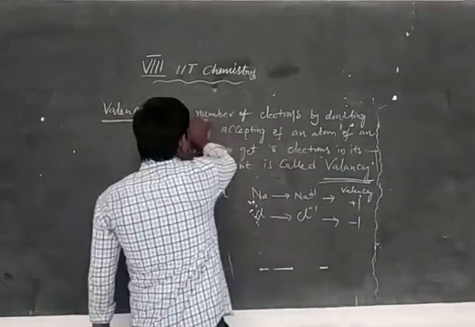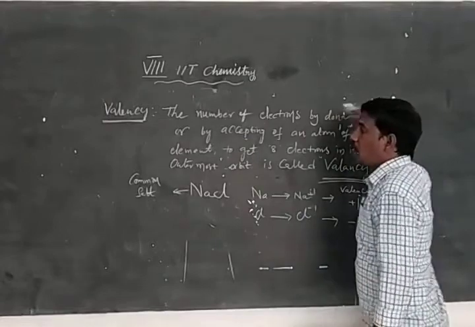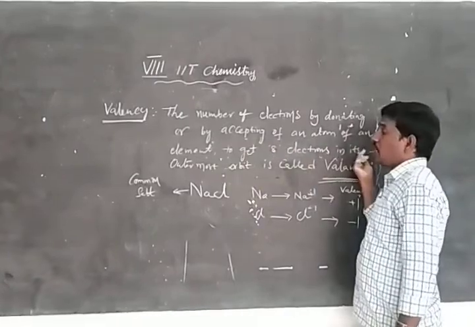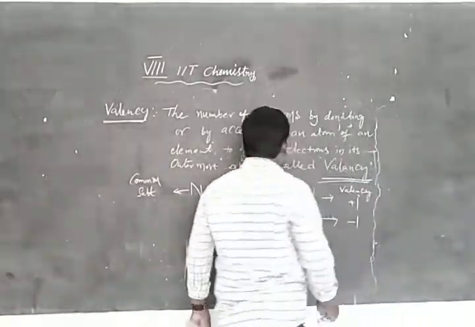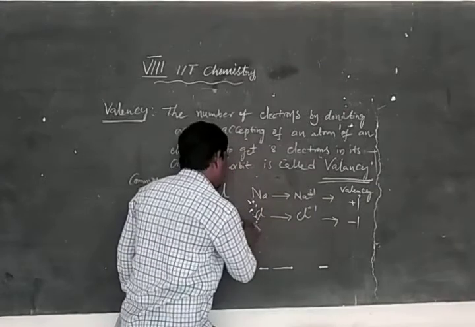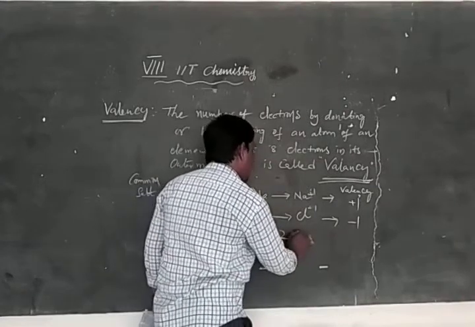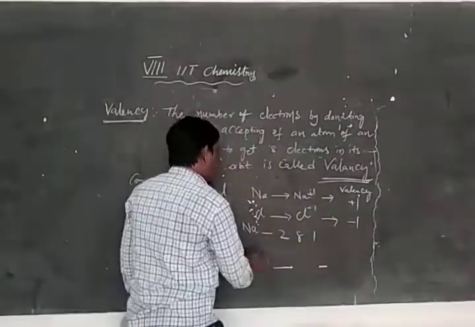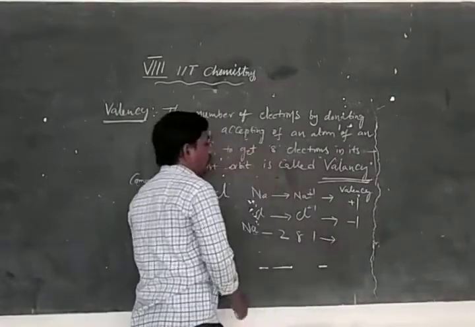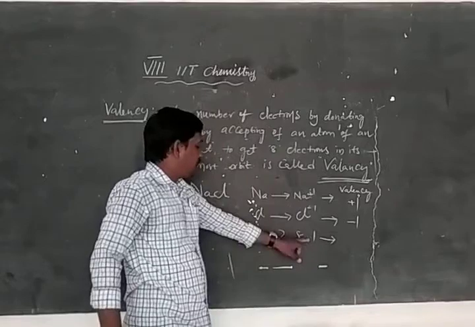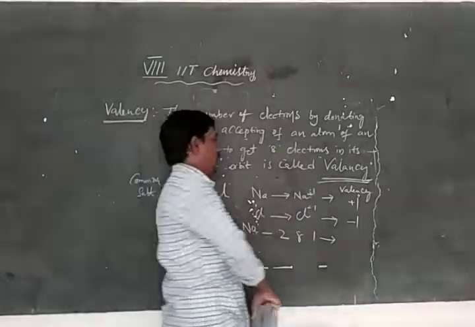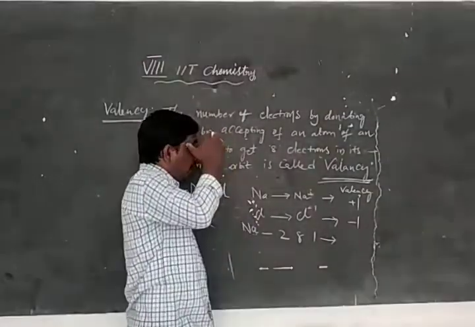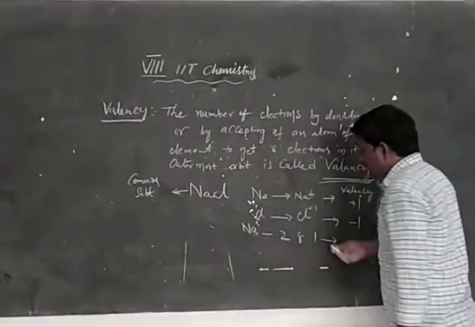Valency is the number of electrons an atom of an element donates or accepts to get 8 electrons in its outermost orbit. Here Na is 2, 8, 1: first shell, second shell, third shell. What process is going on here? One electron is being donated. One electron has been donated to the atom of the other element.